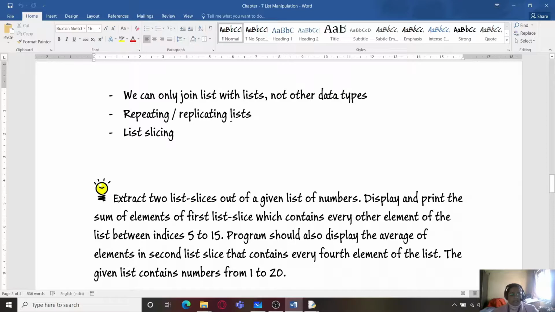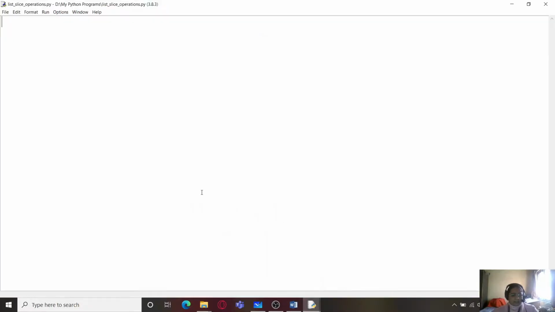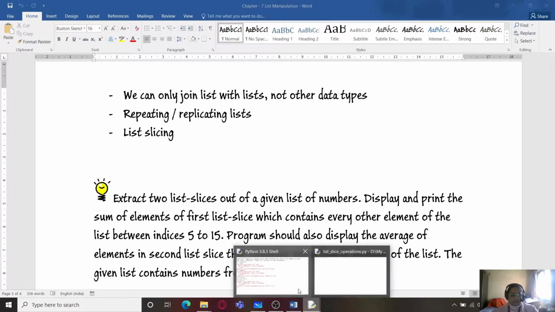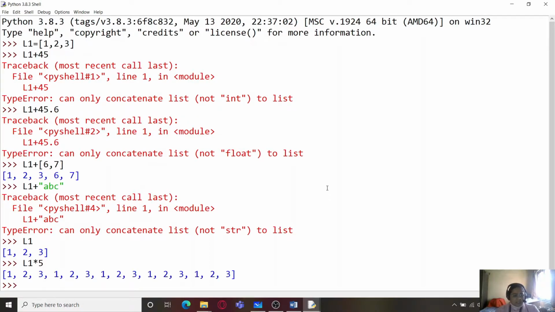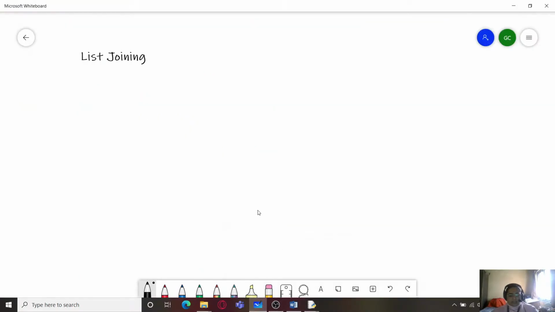Second is repeating or replicating a list. This is the same as in strings. So for repetition of a list, if you have list 1 and you write L1 into 5, it will repeat the contents of the list how many times? 5 times. Now certain things you need to keep in mind over here.